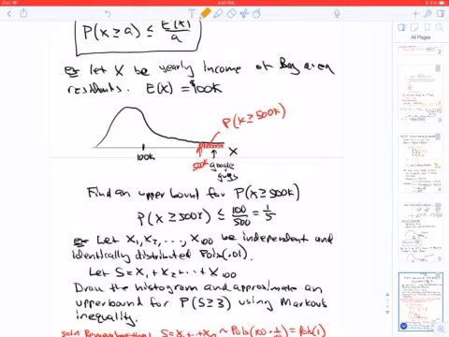For example, if X is the yearly income of Bay Area residents, say the expectation of X is 100K, then for the probability of having a yearly income greater than 500K, you can quickly say that no matter what the distribution is, it'll be 100 over 500, or less than a 1/5 chance that you make more than 500K.